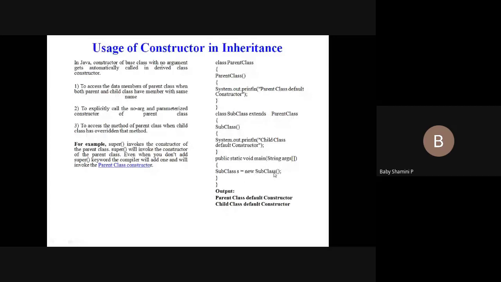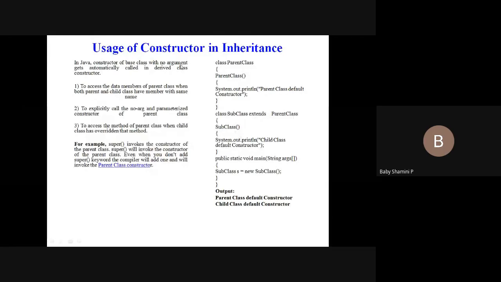What does the subclass do? It inherits all the properties from the parent class also. If you are using a no-argument constructor, the compiler automatically calls super, and this parent class constructor is inherited by the child class.